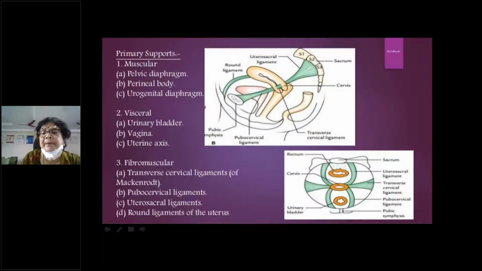Then you have another paired condensation of the endopelvic fascia, the uterosacral ligaments, going from the same place posteriorly, and anteriorly we have the pubocervical ligaments, going from the same place to be inserted into the pubis.